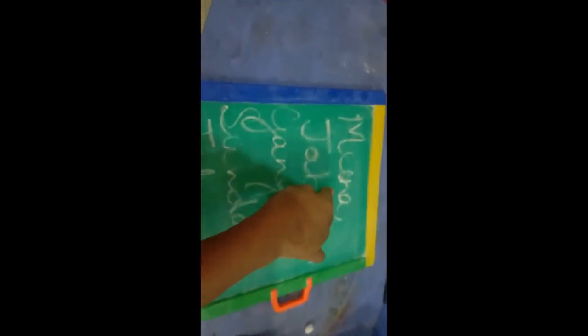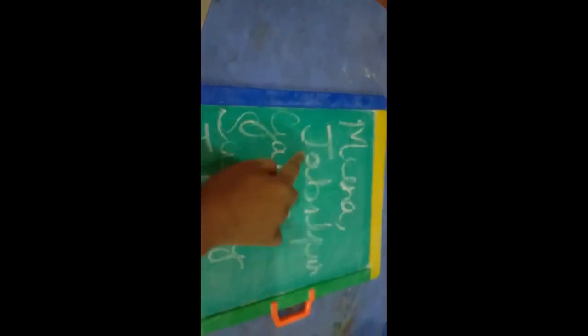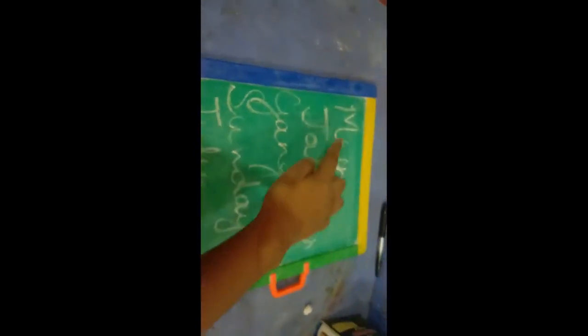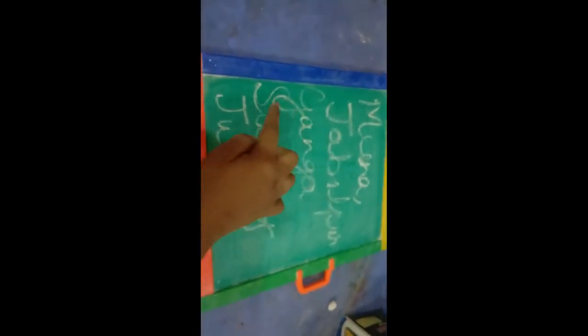Examples are like Meena is the special name of a girl, so capital M. Jabalpur, special name of the city, so J. Ganga is the special name of a river, so G. Sunday is the special name of a day of the week, that is S. And July is the special name of a month, so J. You see, the first letters of the special names are all in capital letters.